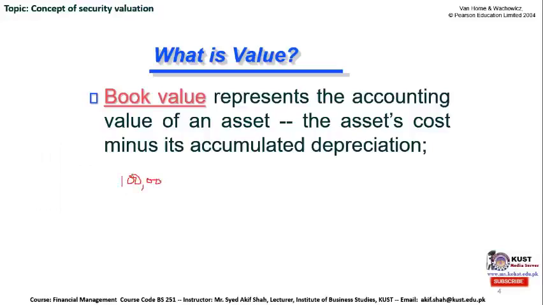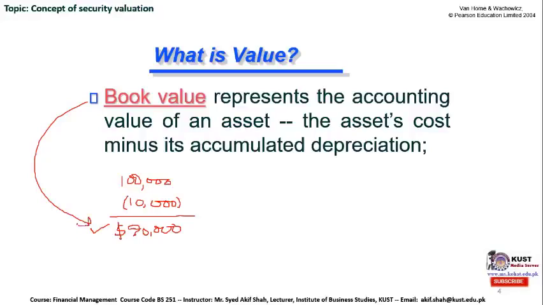Let me write that down over here. And every year the building is depreciating its worth by $10,000. So the remaining amount, or the residual value of the building after 1 year, shall be $90,000. Now in this case, we can call this remaining amount of $90,000 the book value of the company's asset, which is the building.